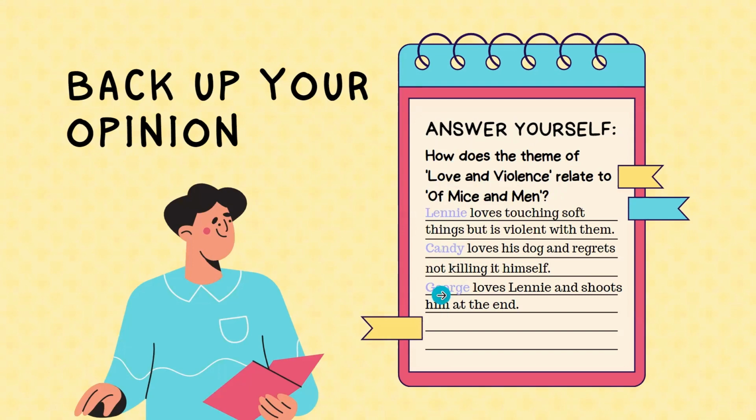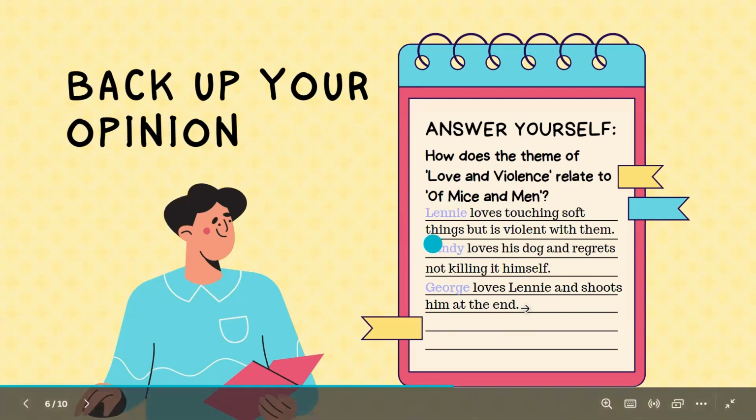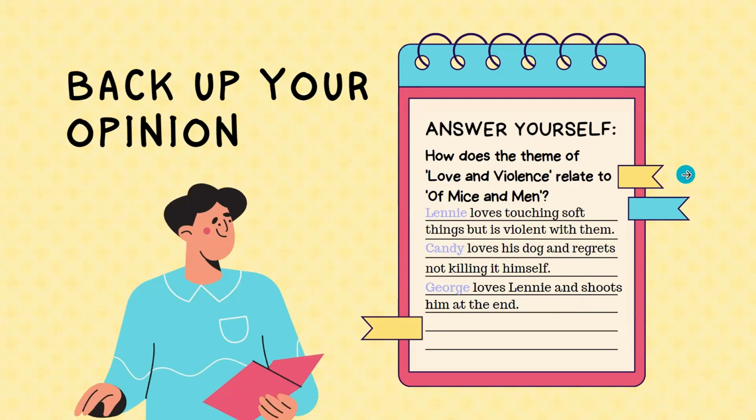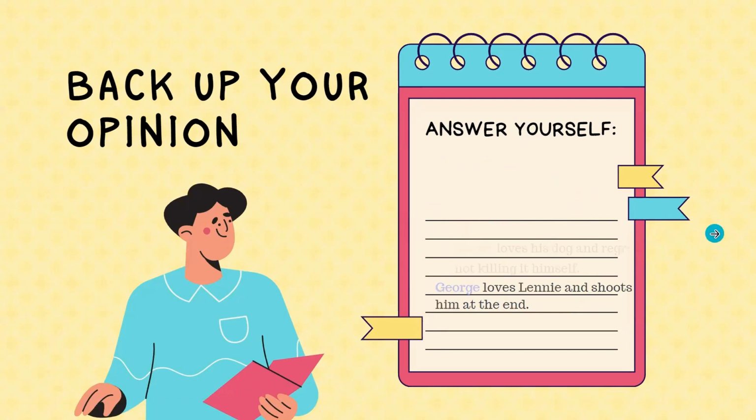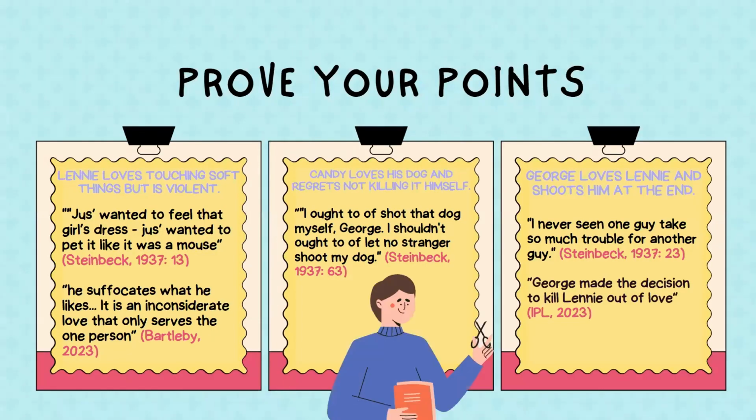George, he loves Lenny, but at the end of the novel, he shoots Lenny. So all these characters have to do with both love and violence. All I have to do is prove these points, where the novel or websites prove that these characters link to love and violence. And here it is, my research.